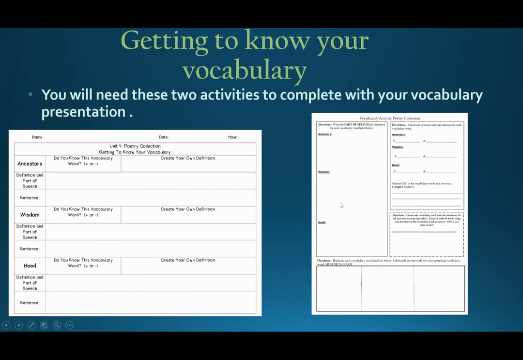You also have your vocabulary activity. Here again, it says to write the part of speech and definition next to the word. Then you're going to write a synonym, a word that means the same thing, next to the word, and an antonym, a word that means the opposite. Underneath that, it says to choose one of the vocabulary words and write a complex sentence.